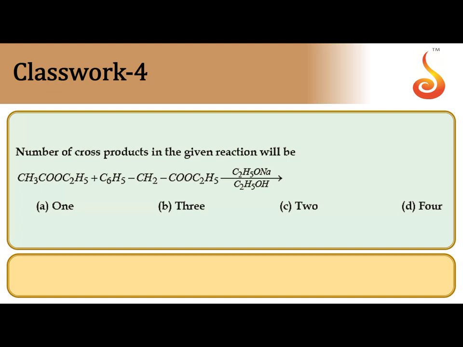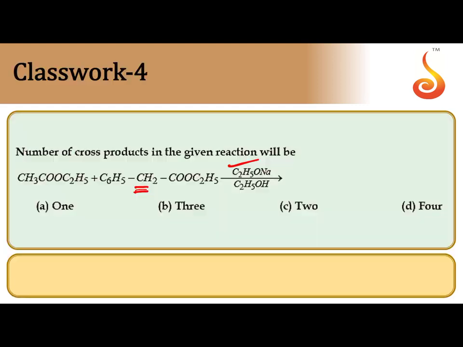Number of cross products in the given reaction will be. This is also a Claisen ester condensation in the presence of base with alpha hydrogen. In both the compounds, alpha hydrogen is there. So that's why there are two cross compounds.